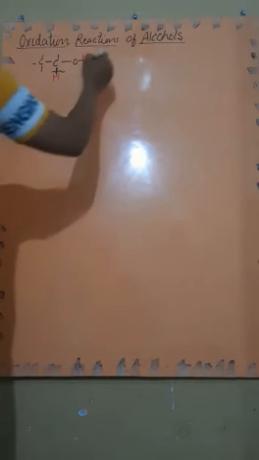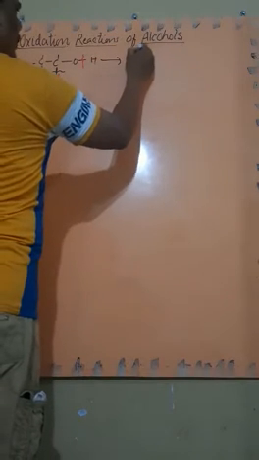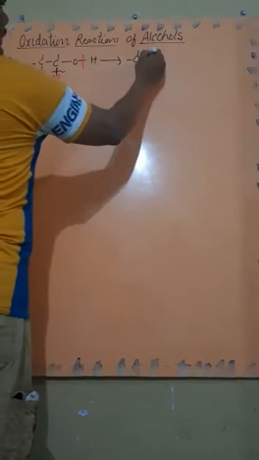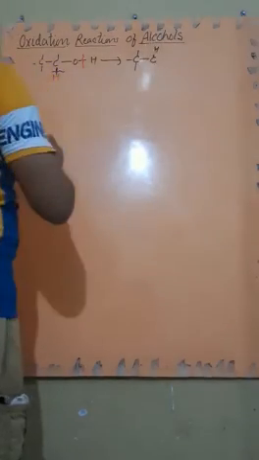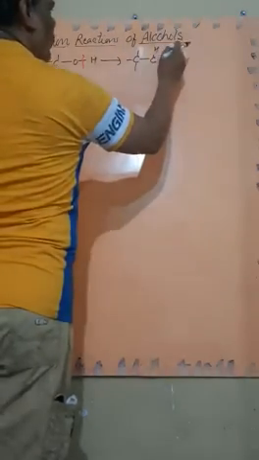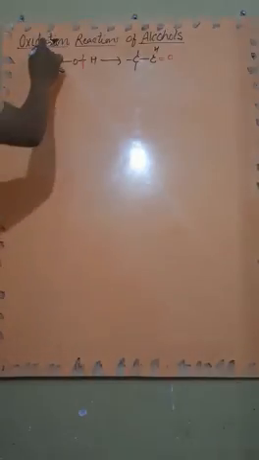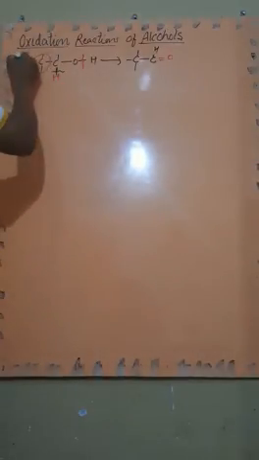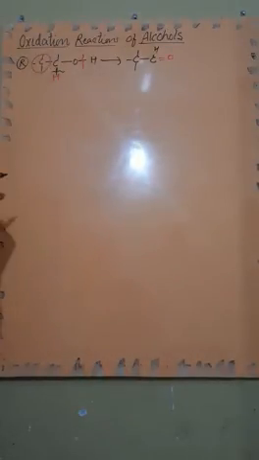Now, if these two bonds break down, it will become CH3CH and there will be a double bond.